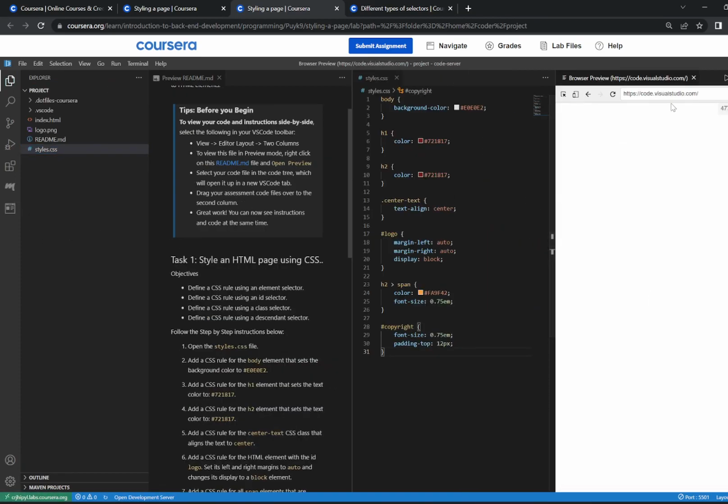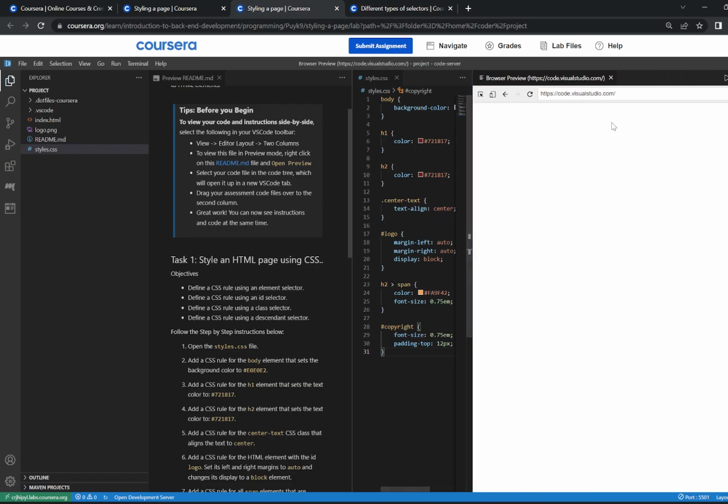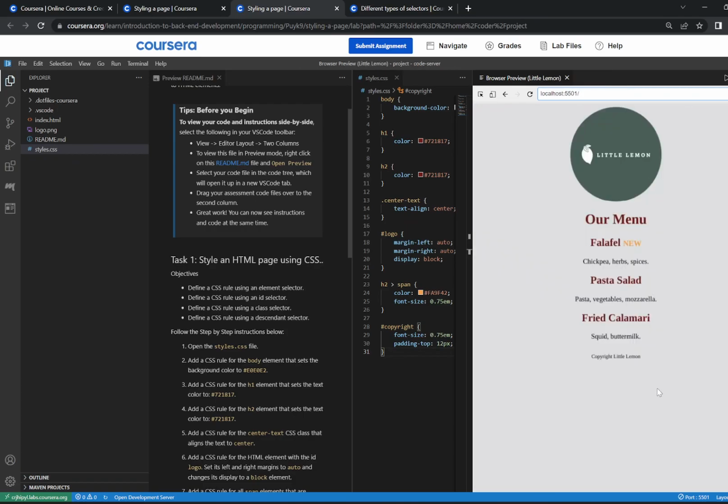Once you click on that, it'll open up a page for you on the right hand side of the screen. Type in the word localhost and then a colon and type in the port number you had earlier, and again for me it was 5501, and then slash and enter. And once you do that, it'll give you the page. Everything looks correct on my side. And again, that is it for the project.